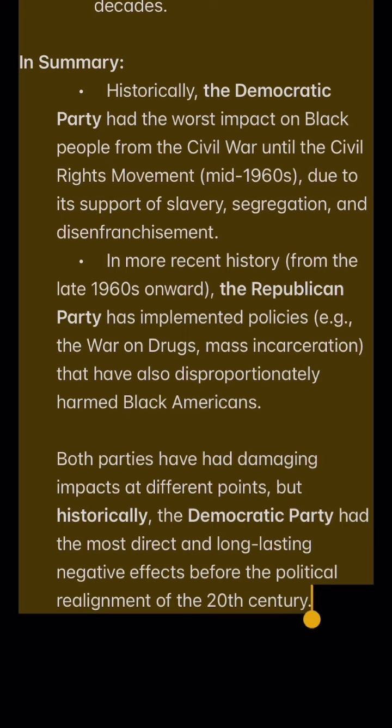Both parties have had damaging impacts at different points, but historically, the Democratic Party had the most direct and long-lasting negative effects before the political realignment of the 20th century.